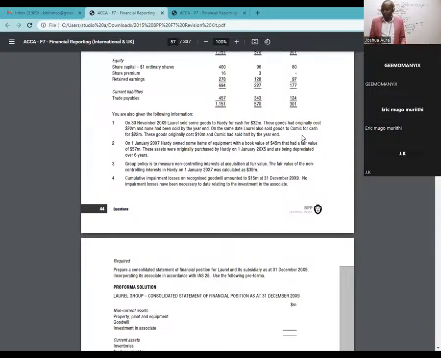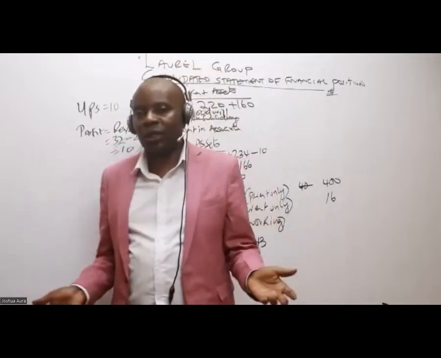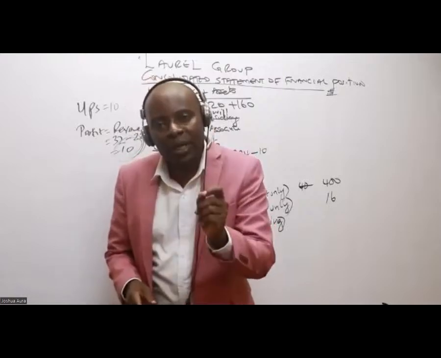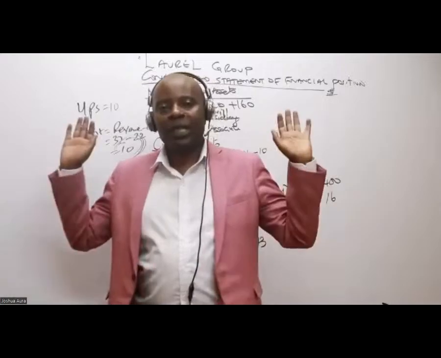On the same date, Laurel also sold goods to Comic for cash for 22 million. These goods originally cost 10 million, and the comic had sold a half. I think this is where you're confusing. Half is for comic, that's for associate. IFRS 10 tells us to consolidate only the parent and the subsidiary. For now, we are not touching associate at all.